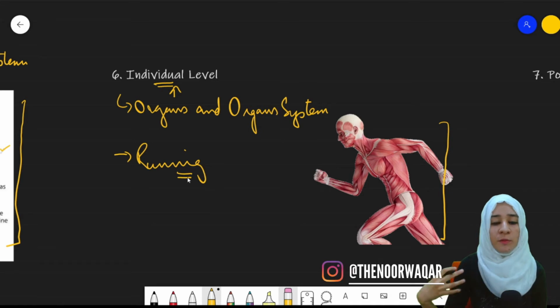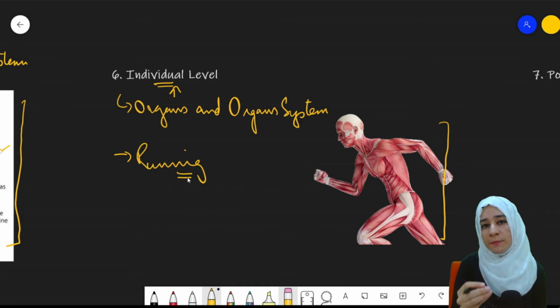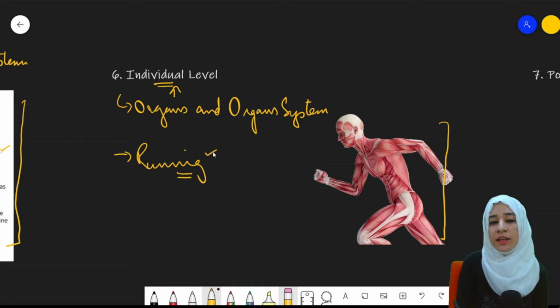Right? The movement of our limbs, the muscles that are present, these will all coordinate with each other to perform the simple function of running. So all of the organs and organ systems will coordinate with each other to perform even the simplest function. Okay? This is how an individual works.